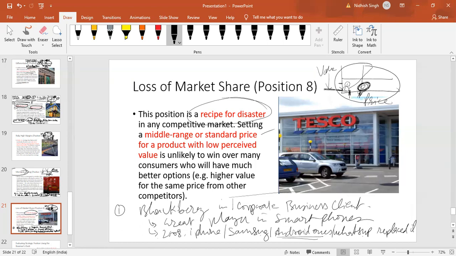So that was another company at position number 8, loss of market share. Average price, low value. Of course, before 2008, Nokia is a good one as well, Nidhi. Nokia is another really good one. Yeah, second example, Nokia.